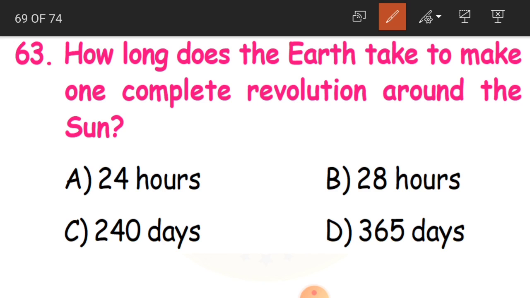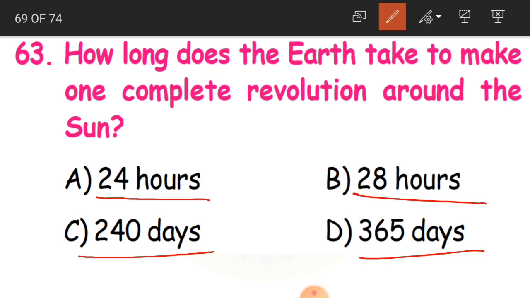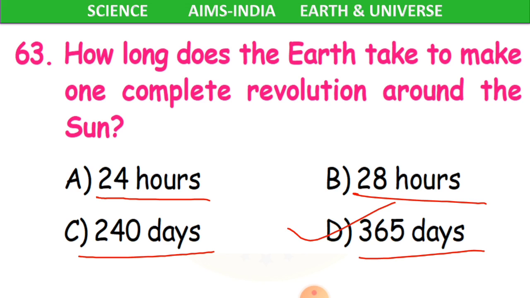There we talked about just half the journey of the Earth. Now how much time does it take to complete one revolution around the sun? Is it 24 hours, 28 hours, 240 days, or 365 days? And the answer is 365 days.